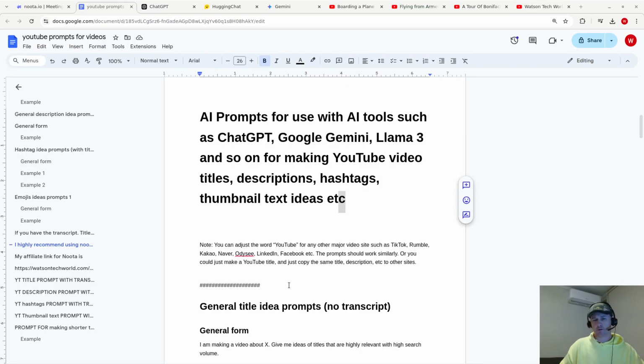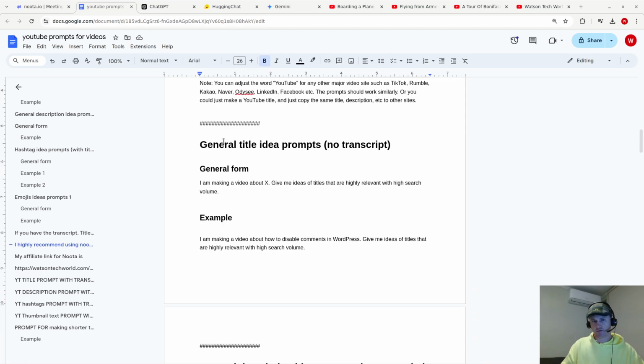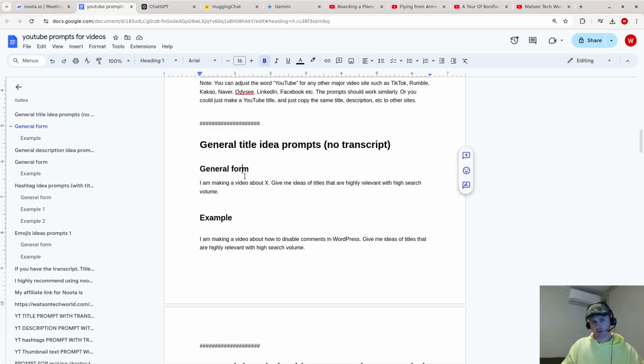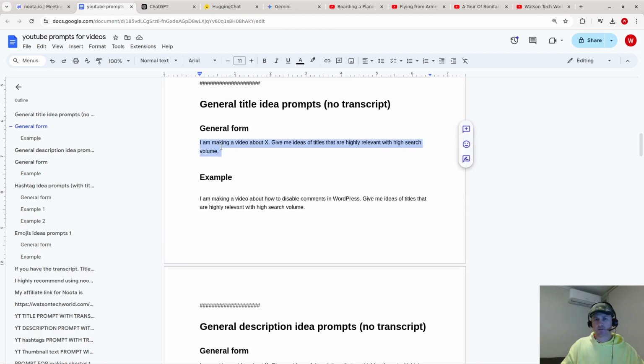So what I want to do now is show you some examples to get across what I'm talking about. So here are some general ideas. For example, if you just have an idea, you don't have a transcript, you can still get title ideas. And I'm going to show you using ChatGPT, Google Gemini, and Llama 3 with Hugging Chat.